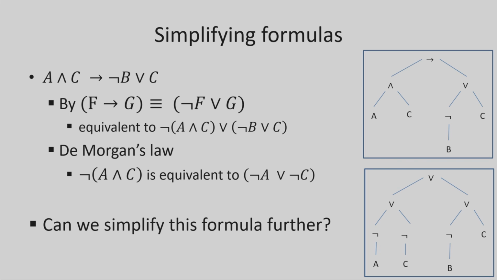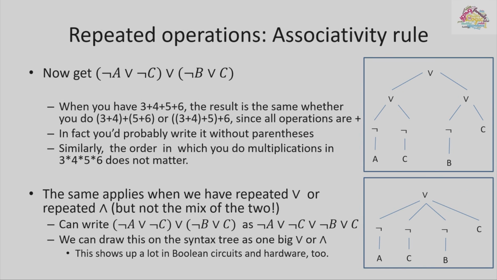So for example, if you start with a formula A and C implies not B or C, you could simplify it like we did in last class by using the definition of implication and De Morgan to this formula on the second tree here, which would be not A or not C, or not B or C. And today I'm going to tell you what kind of logical equivalences, what kind of rules we could use to simplify such formulas even further.